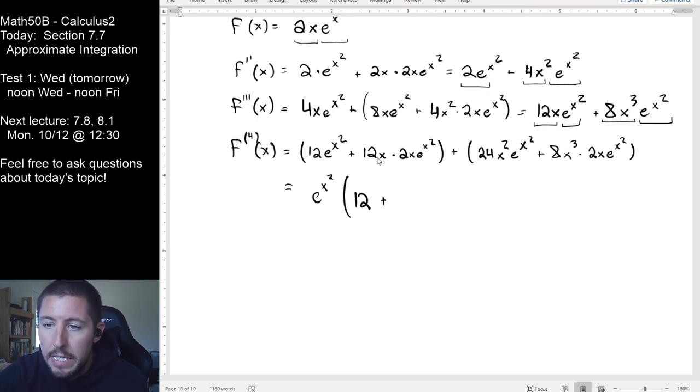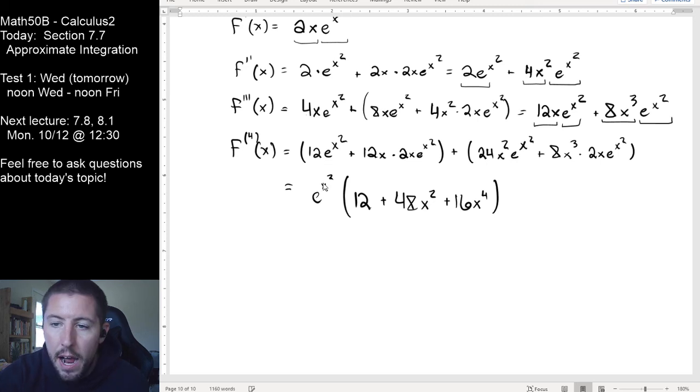It looks like next up is x squared stuff. So here I see 24x squared. There's 24 more x squareds for 48x squared. And then finally, my last term over here looks like 16x to the fourth. All right, so we've got our fourth derivative of this guy here.